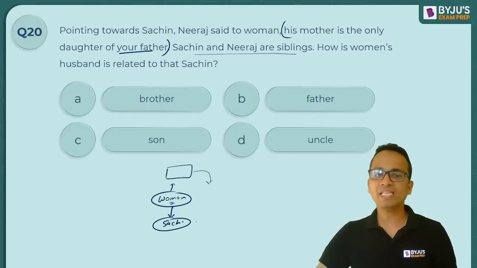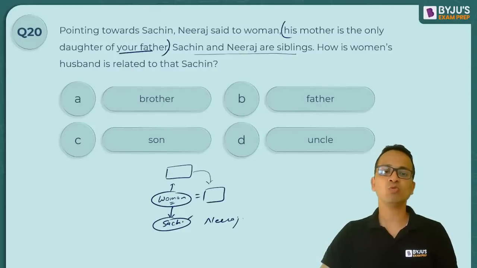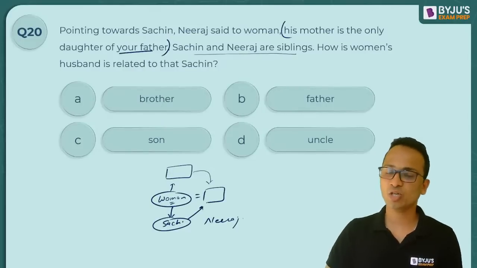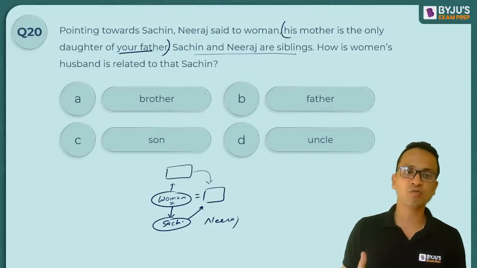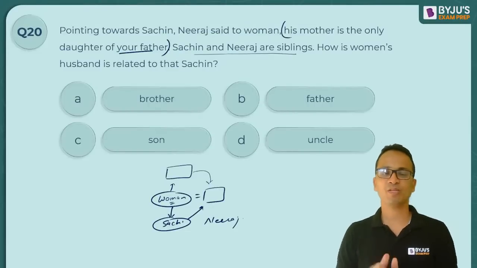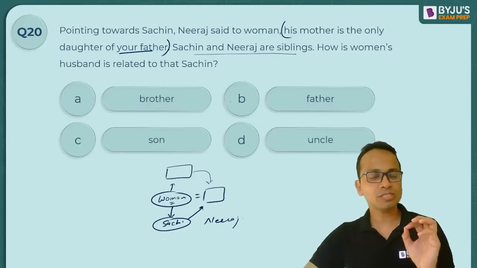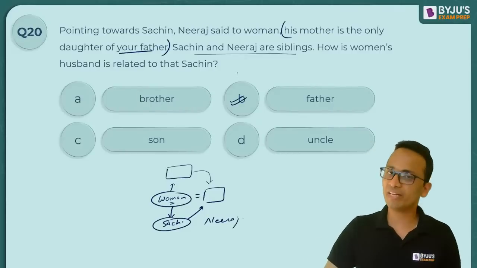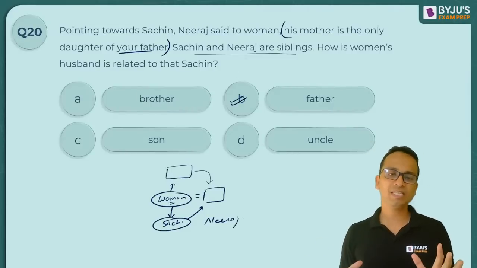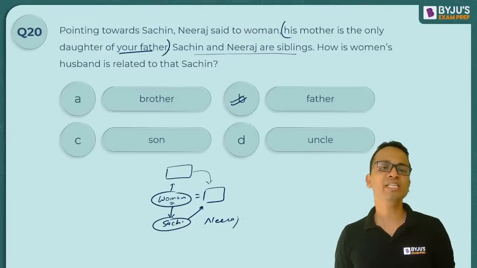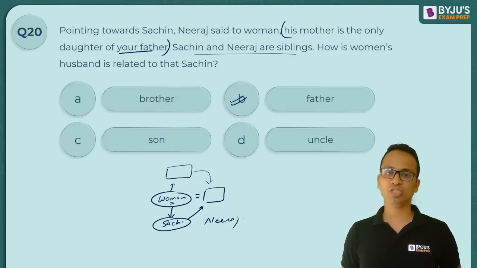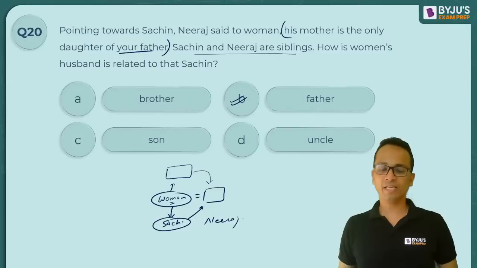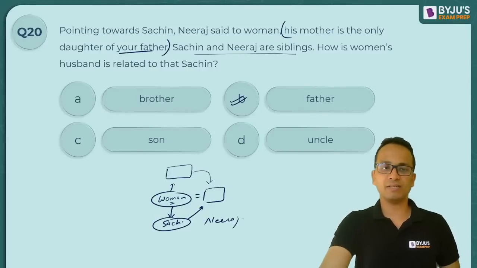Now Sachin and Neeraj are siblings. So Neeraj यहाँ पे आ गया. How is woman's husband? इस woman का husband जो भी होगा related to Sachin. So इस woman का husband कौन होगा? Sachin का father होगा, because this woman is the mother of Sachin. All right. So बहुत simple सी चीज बहुत difficult language use करके बोली जाती है, and we'll have to just decode, understand that language. Okay. So the correct answer here is option B, that is the father.